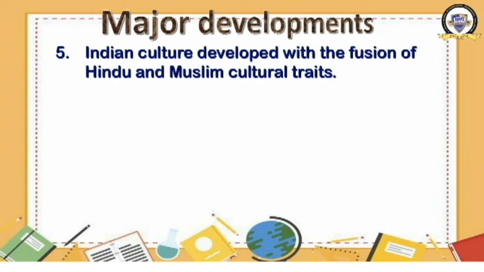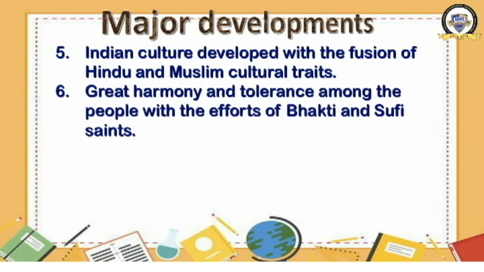What is that? A great harmony and tolerance among the people with the efforts of Bhakti and Sufi saints. Bhakti movement was popularized during that time among the Hindus. There were many leaders or many saints who popularized the Bhakti movement. You might have heard about Mirabai. She was one of the eminent supporters of the Bhakti movement.